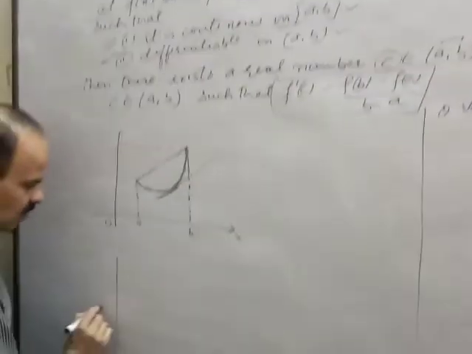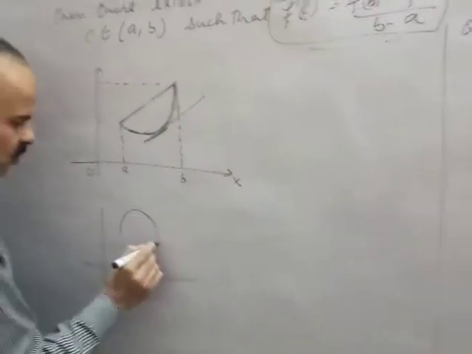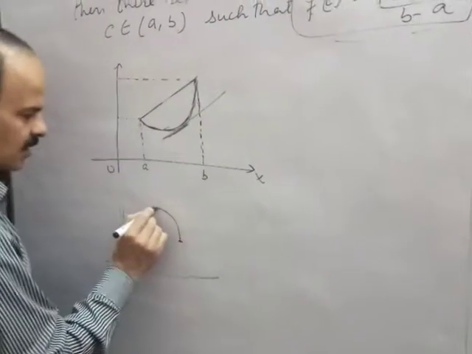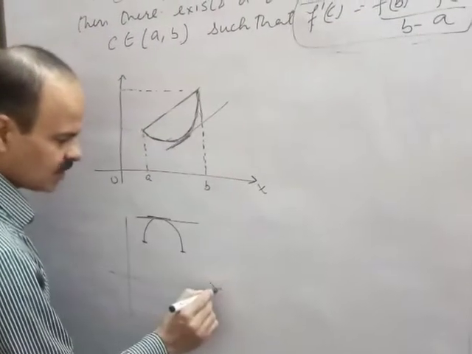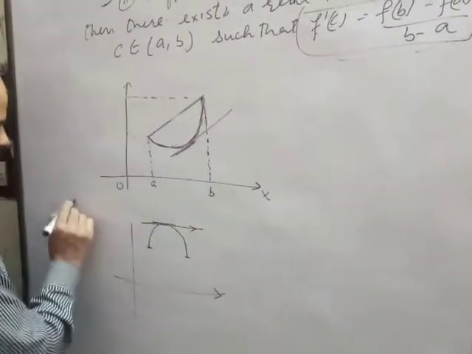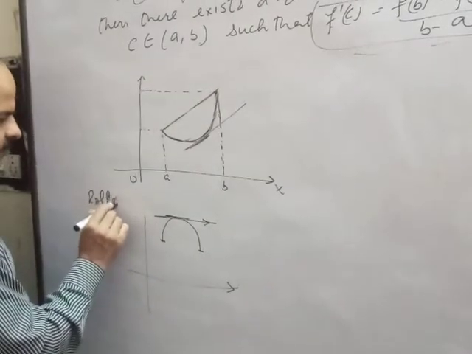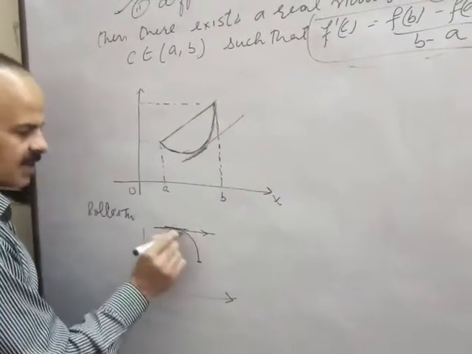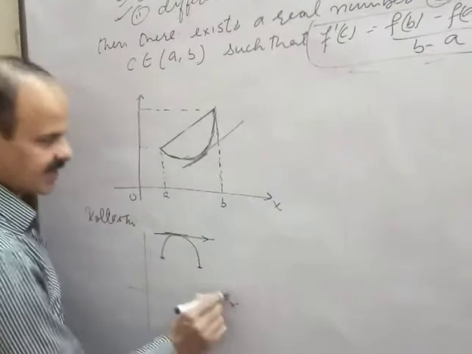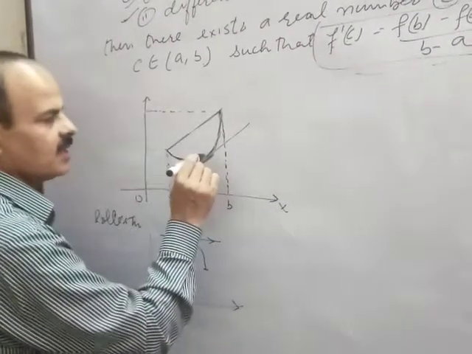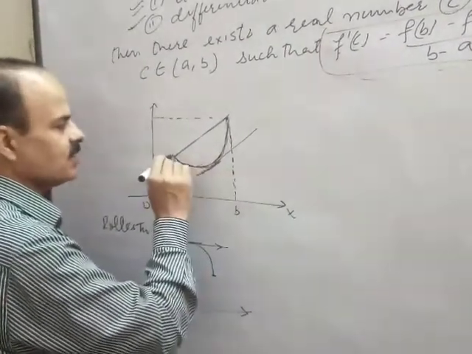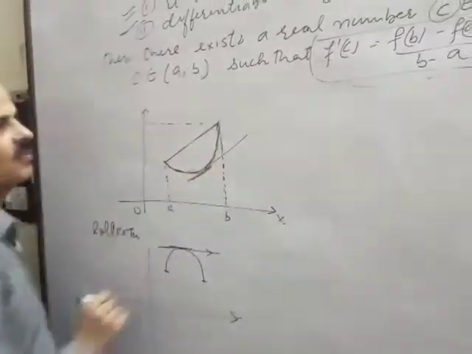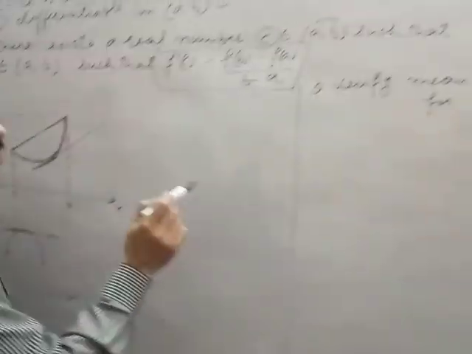And in Rolle's theorem, what did we get? We got a point on the curve where the tangent is parallel to the x-axis. This is for Rolle's theorem. There we get a point where the tangent is parallel to the x-axis. Here we get a point where the tangent is parallel to the line joining the endpoints of the curve. Now we will verify this theorem.